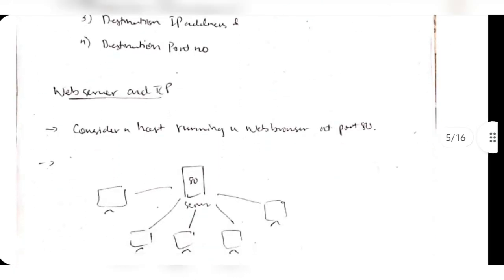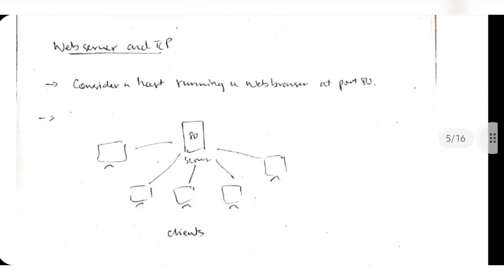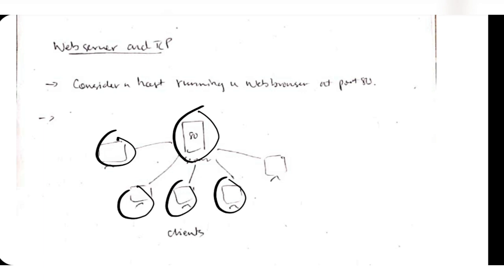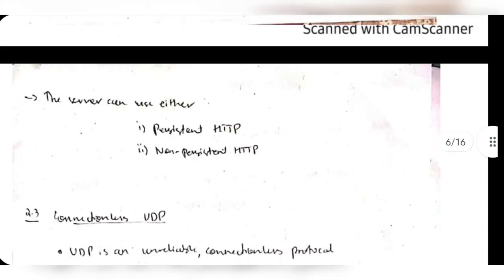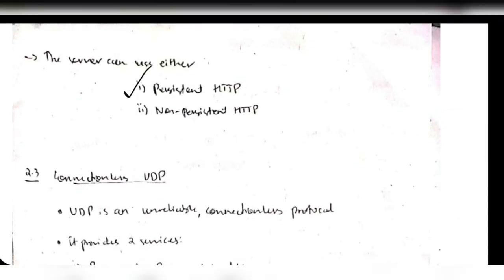Coming to web server and TCP. We have a server here to which all the clients are connected, and this uses the TCP protocol. A web server is a host which is running on a port, and it uses TCP, which is the transmission control protocol, which is reliable. In this way the connection is made, and some of the factors are like the server can use either persistent HTTP or non-persistent HTTP.